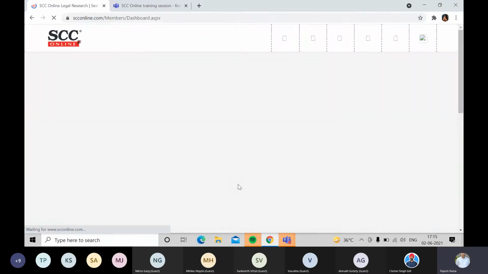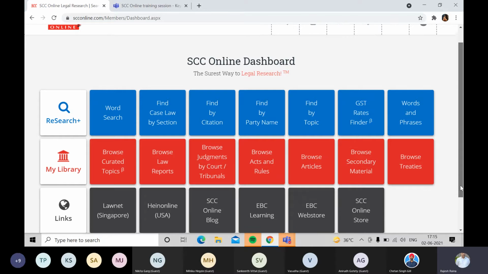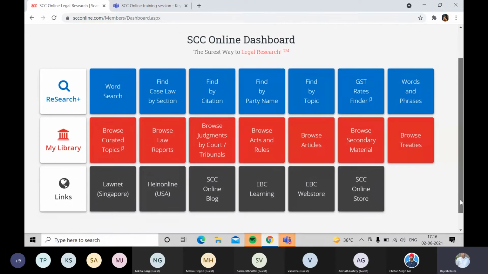Now, coming to the software, you have this main menu over here known as SEC Online Dashboard, which comprises these three sections, namely Research Plus, My Library, and Links. Our main focus will be on the first two, the blue color tiles Research Plus and My Library.